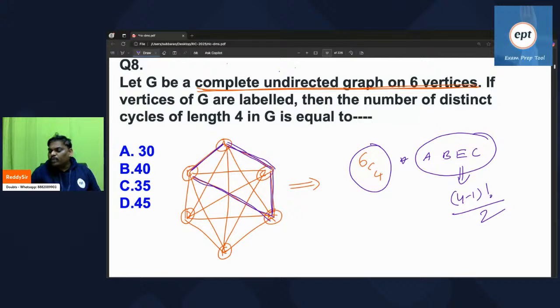We have already done this formula in so many places. Number of Hamiltonian cycles with n vertices is (n minus 1) factorial by 2.